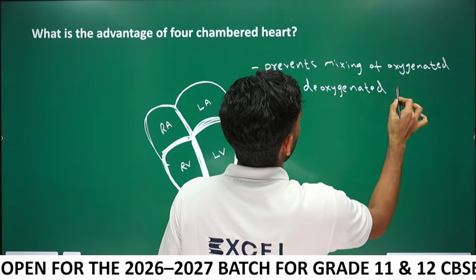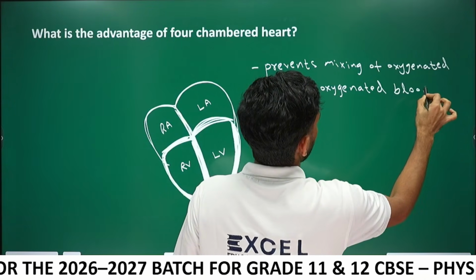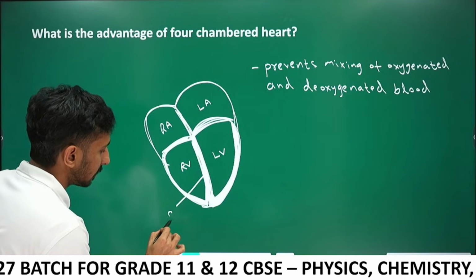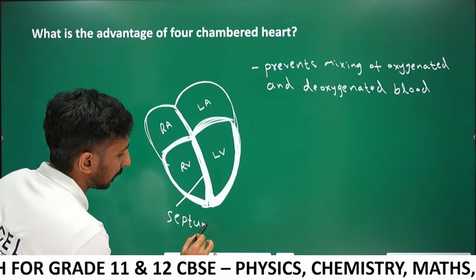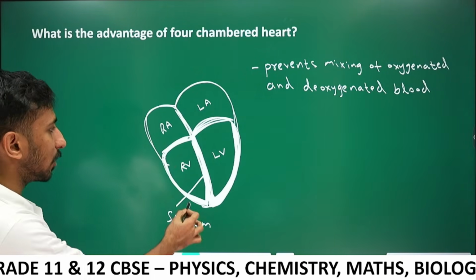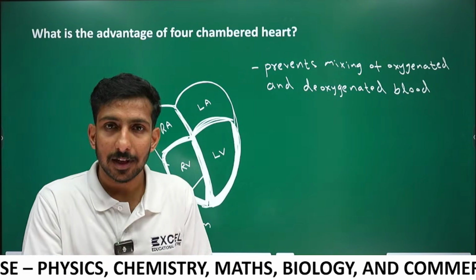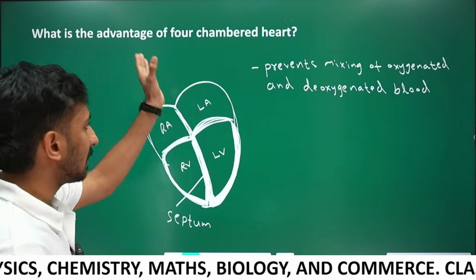The mixing is prevented by this septum. Right side deoxygenated, left side oxygenated. They never mix.